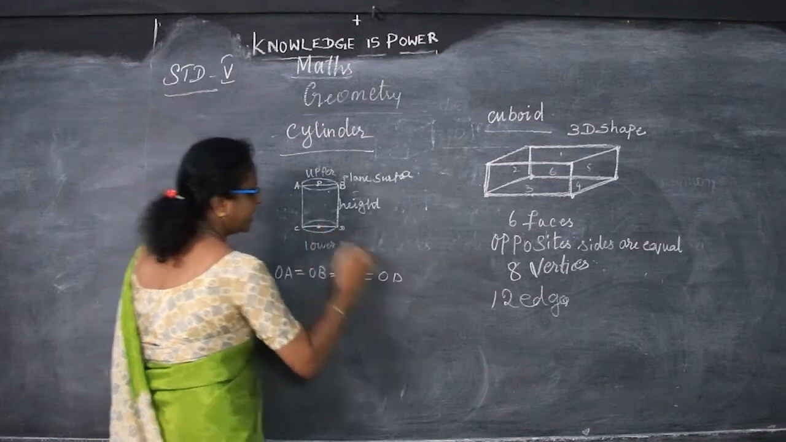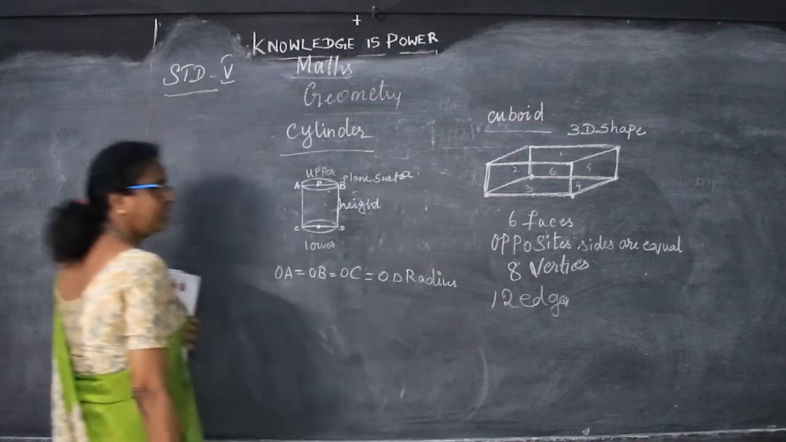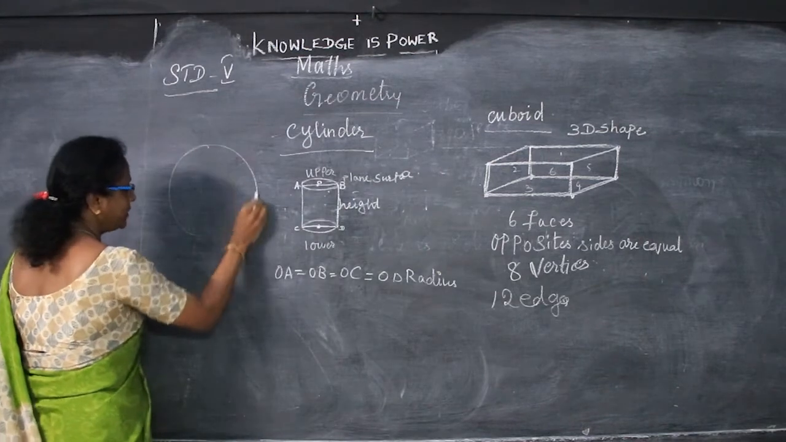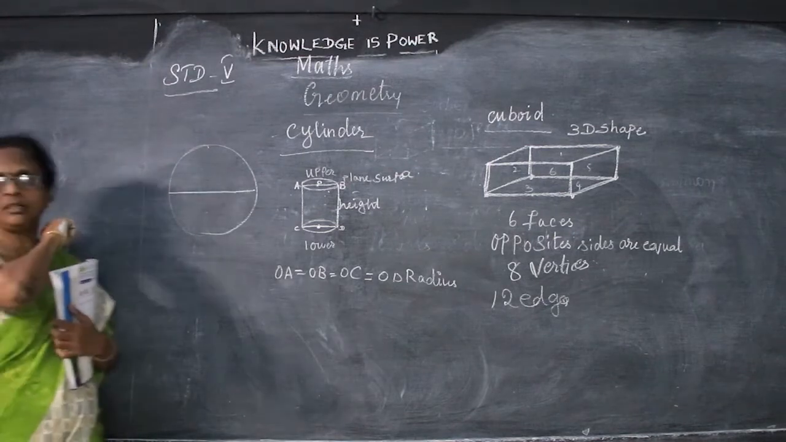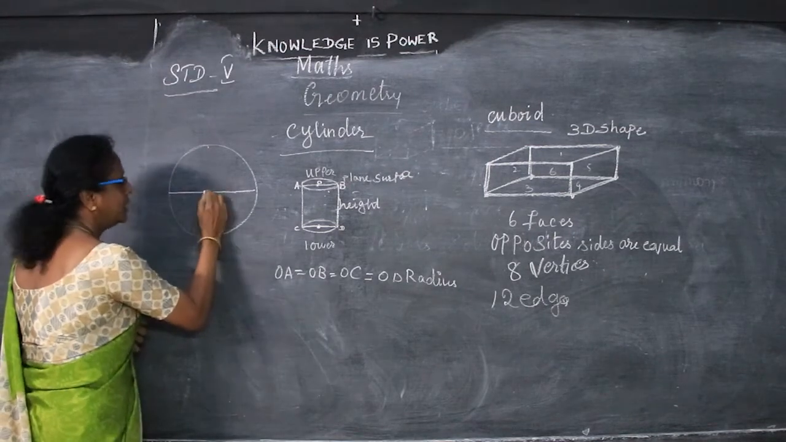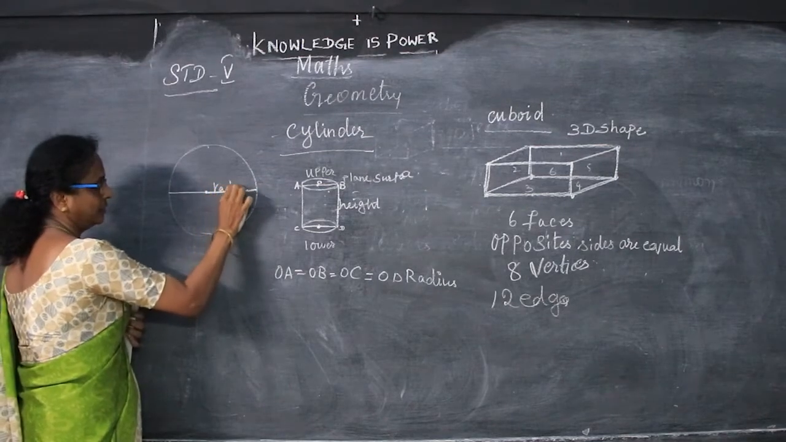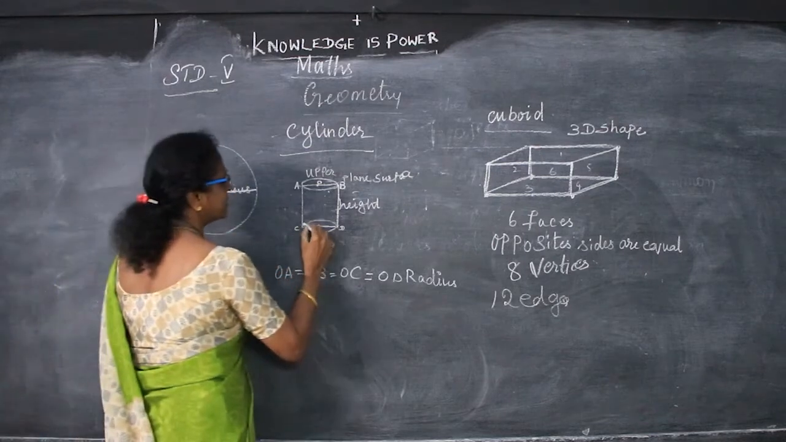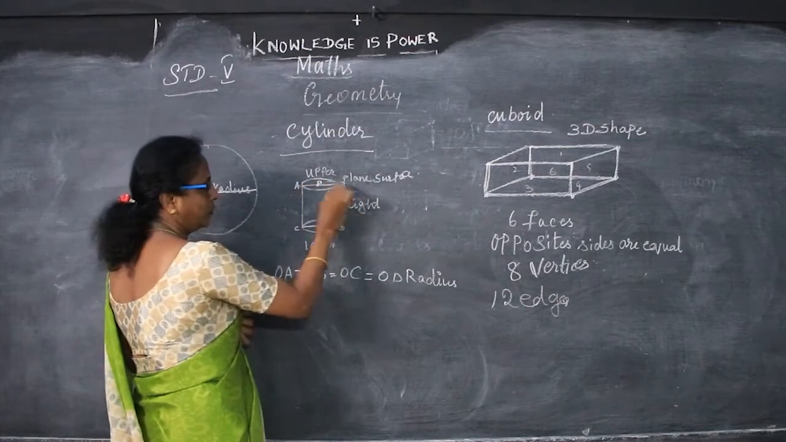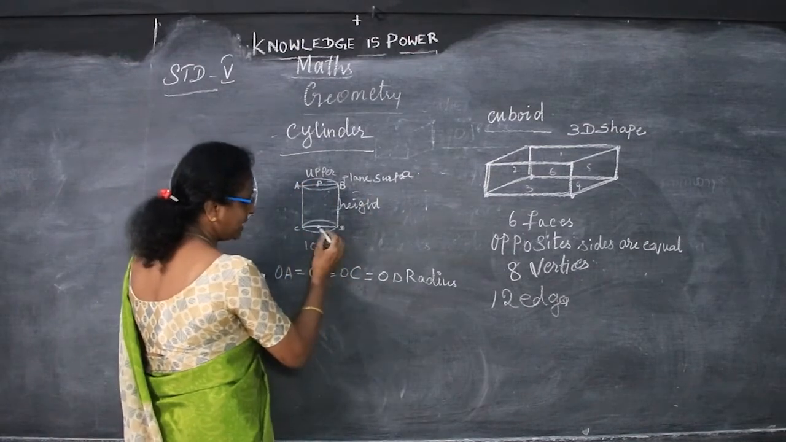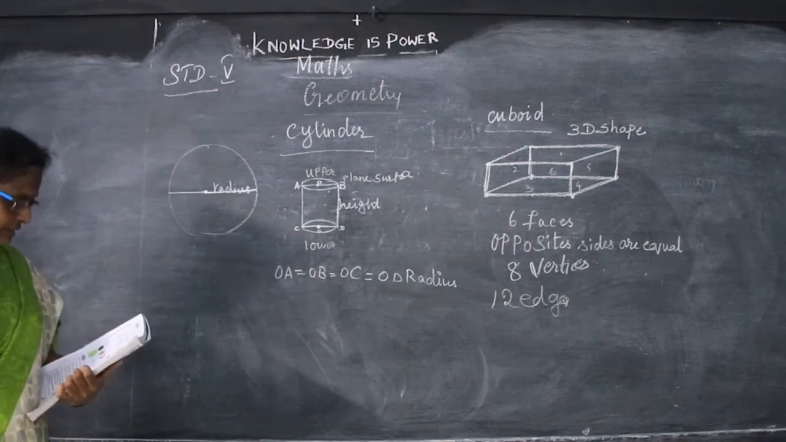So this is the radius. Radius means half of the diameter. I think you have learnt this in the last classes. If this is the circle, this full length is called the diameter. A circle has no corner, no sides, only the center point. This center point is half of the diameter, the radius. That's why in the semicircle we have put the center point. So OA and OB are equal to OC and OD. This is the radius.